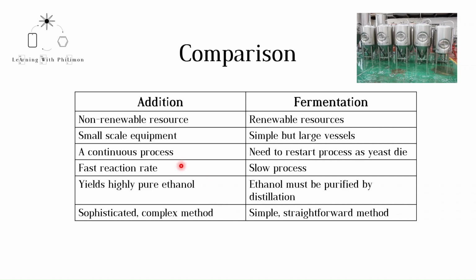On the contrary, fermentation takes a long time. Also, when the alcohol percentage reaches a certain level, it kills the yeast cells. The process has to be started again with new yeast. Furthermore, the addition method produces pure ethanol. The alcohol produced in fermentation needs to be separated from the water using distillation. Now let's see what alcohols can be used for.